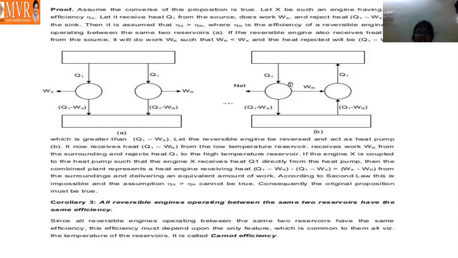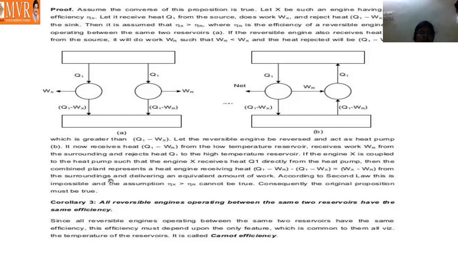Here our heat engine takes heat from higher temperature to lower temperature and gives the work done, and the heat pump moves heat from lower temperature to higher temperature. And if you want to take heat from lower temperature to higher temperature, definitely we have to supply energy. That supply of energy comes from the heat engine, and this work done is given to the pump. So this is the third diagram.